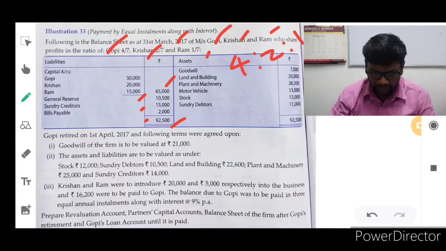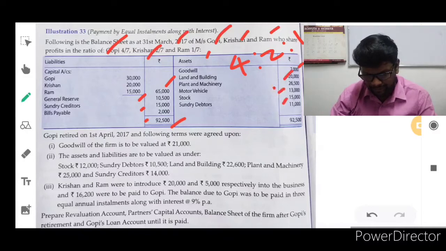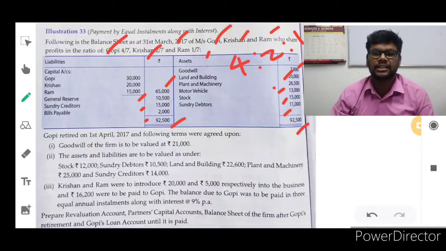It is existing goodwill. This will be written off by all the existing partners as per their existing profit and loss sharing ratio, that you know very well. And land and building, that is 20,000 rupees. Plant and machinery 26,500 rupees, motor vehicle 13,000 rupees, stock 15,000 rupees, sundry debtors 11,000 rupees. Collectively 92,500 rupees on the asset side.